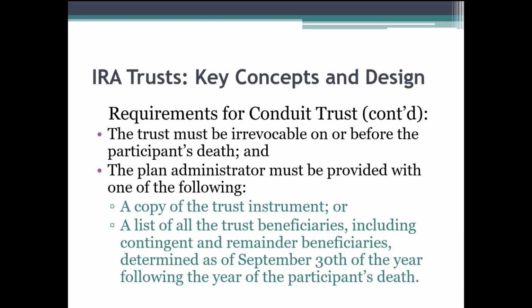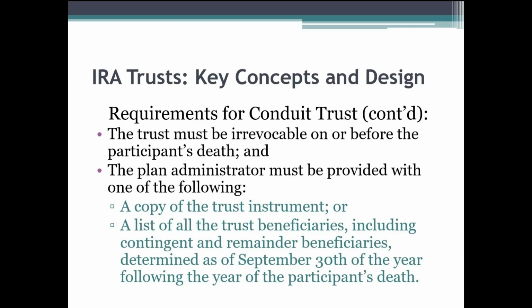That will meet these qualifications. Let's also review, and I want to go back through, the list of all trust beneficiaries, including contingent and remainder beneficiaries. Keep in mind, let's go back. If we're a conduit trust and we meet these requirements, the value is that the IRA, the tax-deferred dollars, that required minimum distribution is going to be able to be paid over annual installments based on the oldest beneficiary. As we will get into later in the webinar, there could be an issue with regard to contingent beneficiaries.